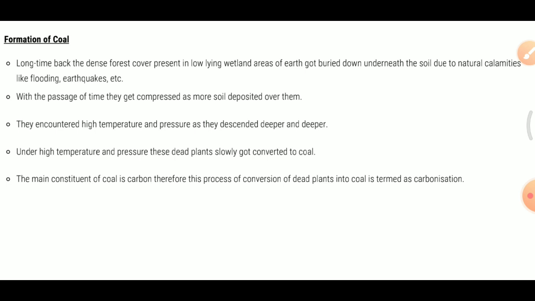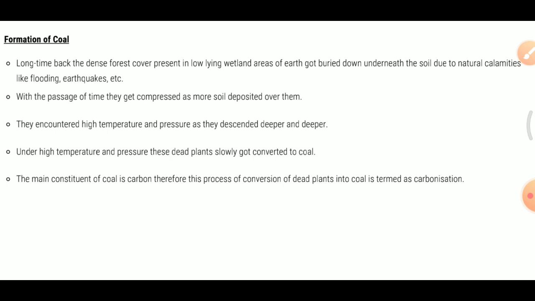As coal contains mainly carbon, the slow process of conversion of dead vegetation into coal is called carbonization. Since it was formed from the remains of vegetation, coal is also called a fossil fuel.